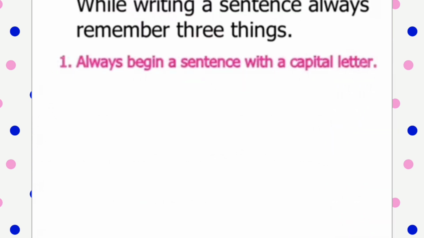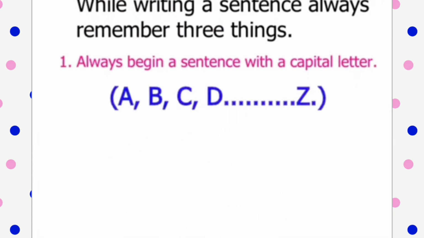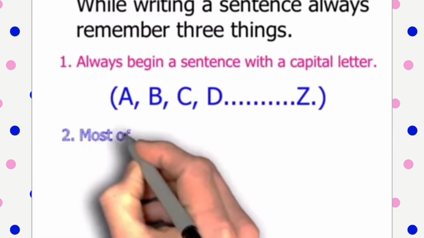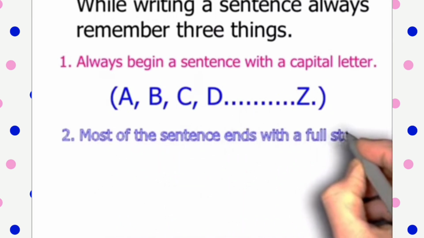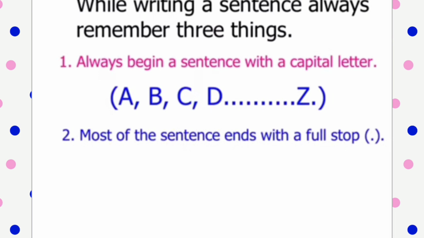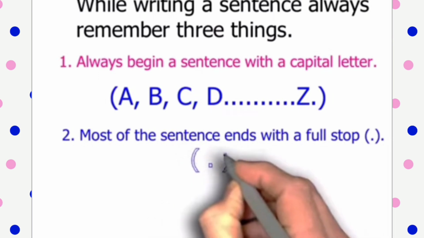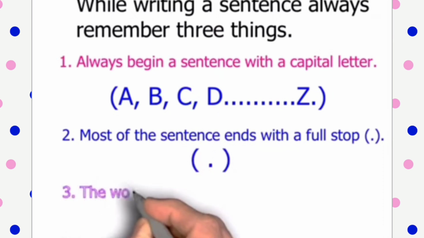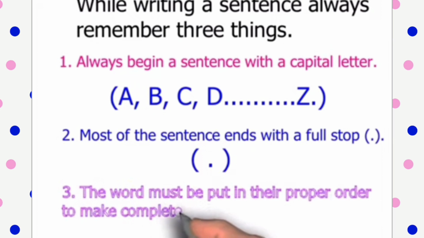And while writing a sentence, always remember three things. A sentence always begins with a capital letter, for example A, B, like Ravi, Rama. And most sentences end with a full stop. A sentence starts with a capital letter and ends with a full stop. And the third is, the words must be put in their proper order to make complete sense.